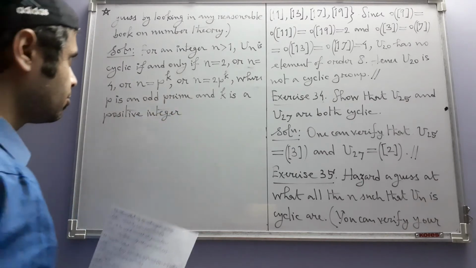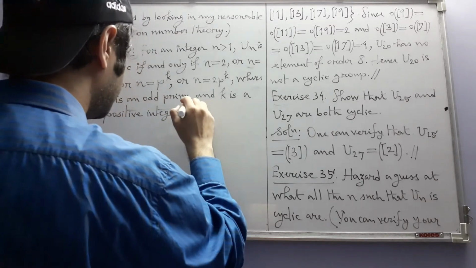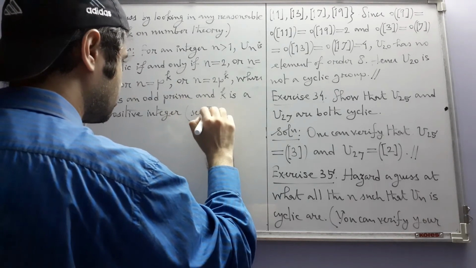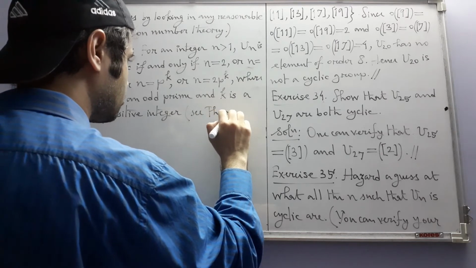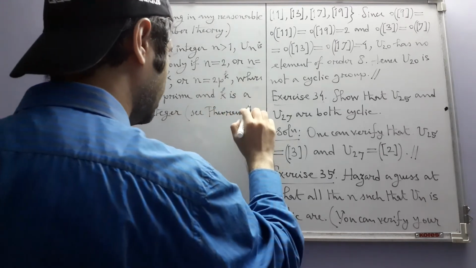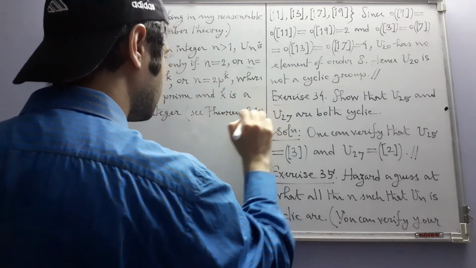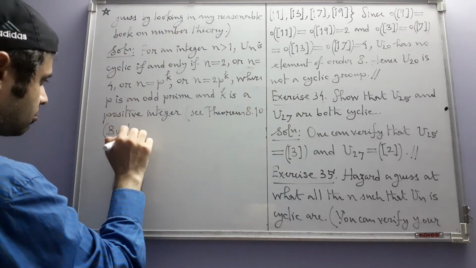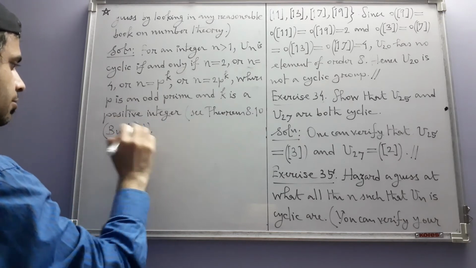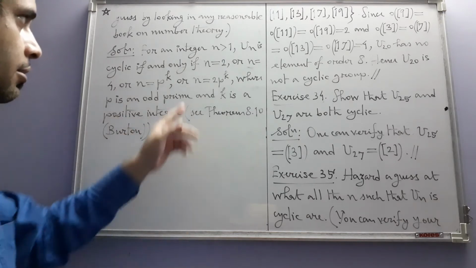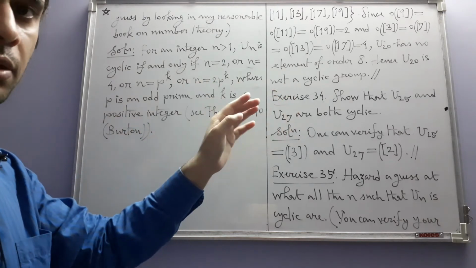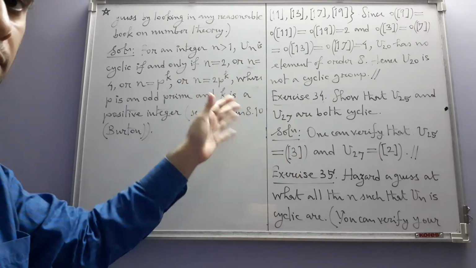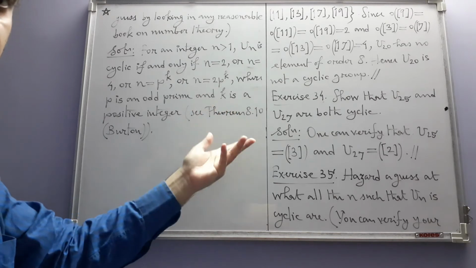To see the full result, see theorem 8.10 in Barton. If you want, you can see some specific values of n that we have here, for which the corresponding group is cyclic or not cyclic.